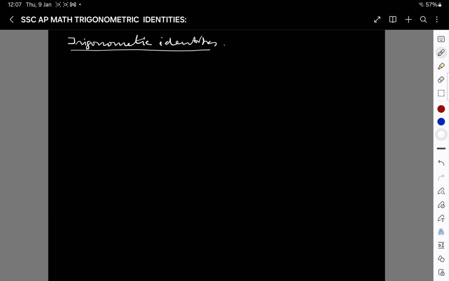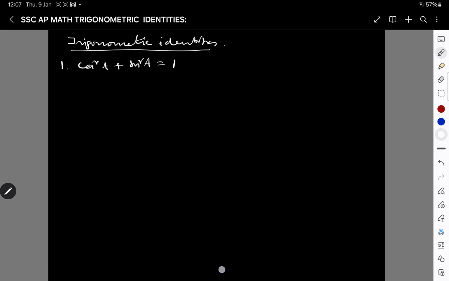Therefore, these are identities. The three very important identities are: one, cos square a plus sin square a is equal to 1.